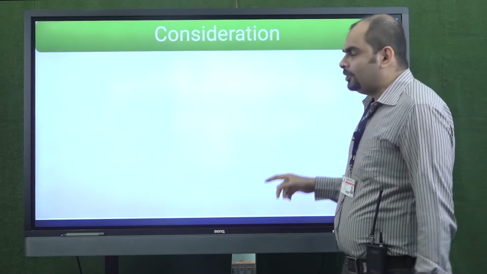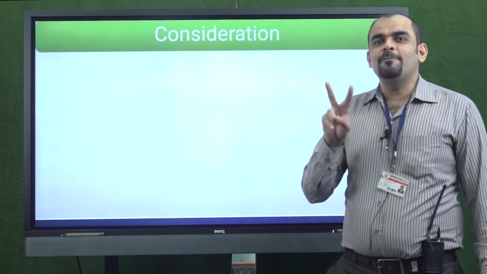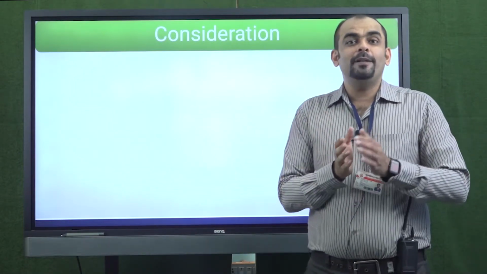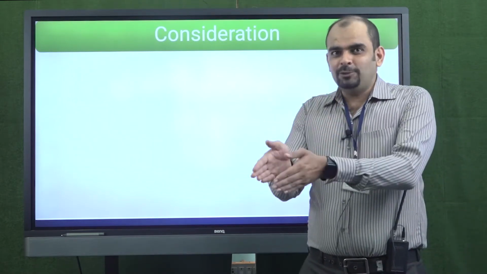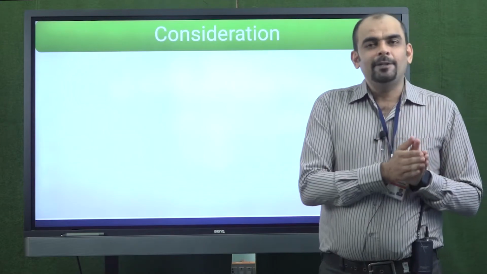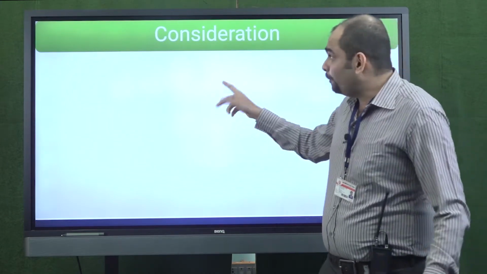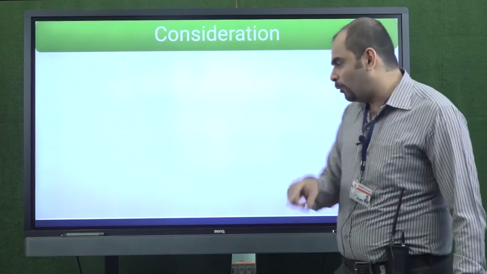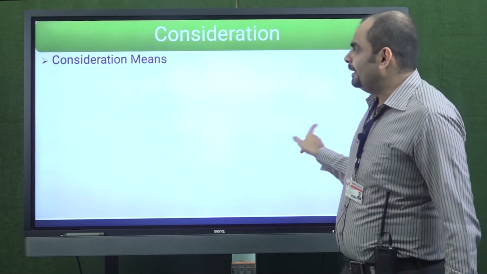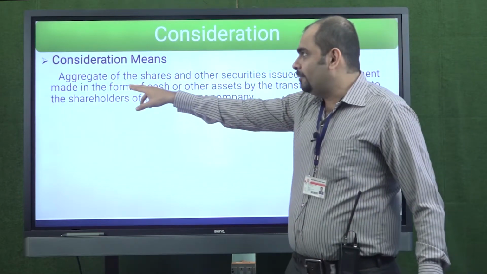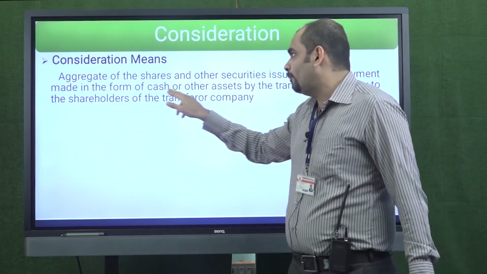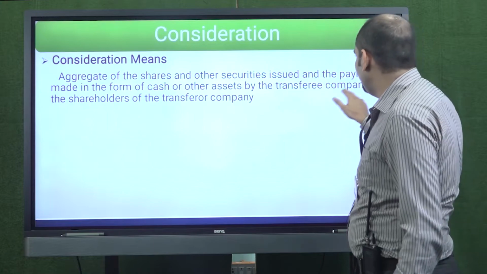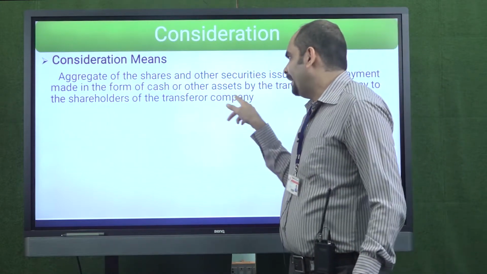So now consideration. Now in merger method we compare two things to know the amount to be transferred to general reserve. Which two things did we compare? The new share issued minus the existing share capital of transferor company. Now in terms of purchase we compare two things again, but what do we compare? The first thing, that is consideration here, means the aggregate of the shares and other securities issued and the payment made in the form of cash or other assets by the transferee company to the shareholders of the transferor company.